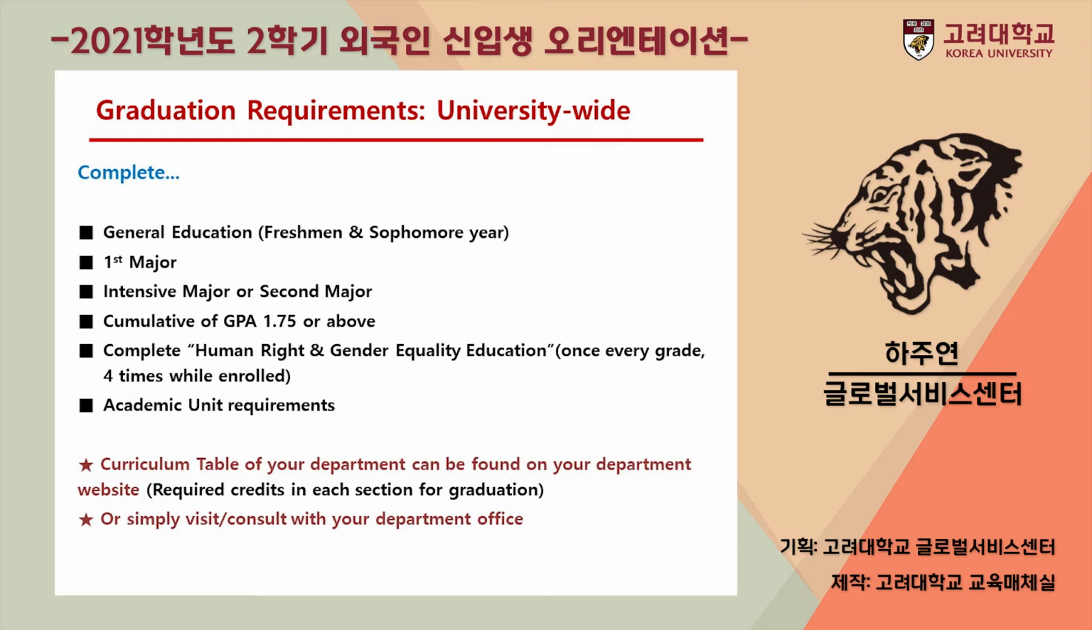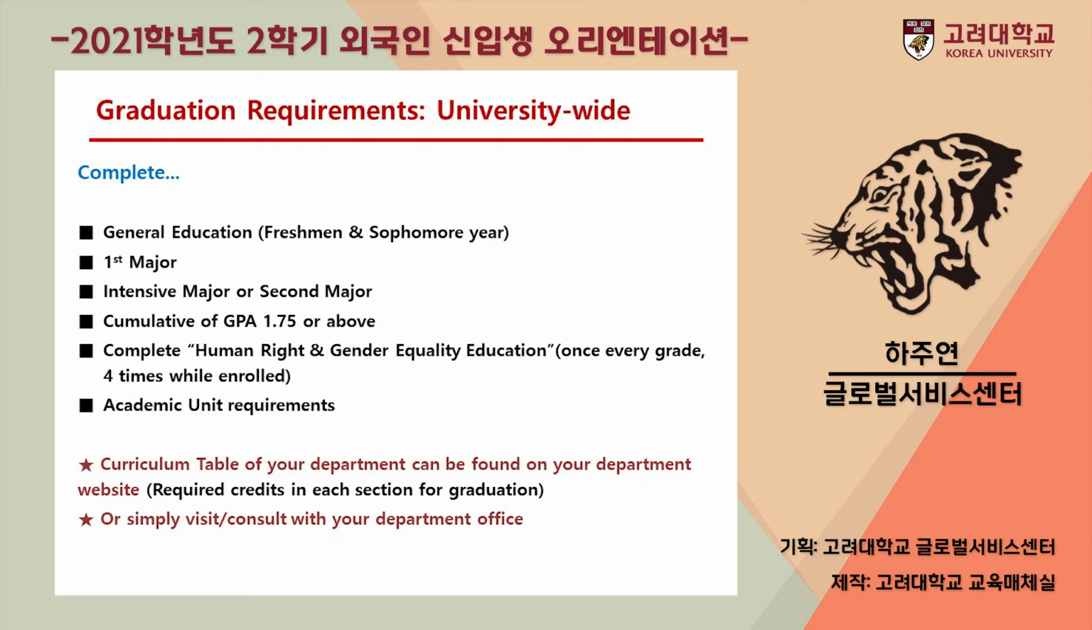In order to graduate, these are the basic requirements. Students need to complete general education courses mostly during their first and second year. Korea University requires you to complete your first major and another extra major. You can decide on an intensive major and focus on your first major, or choose to study another major. Details will be explained afterwards.